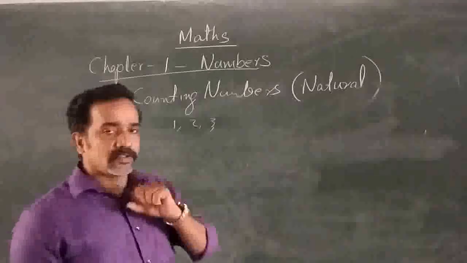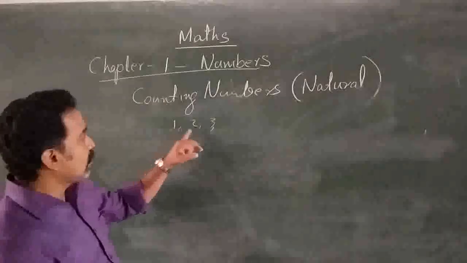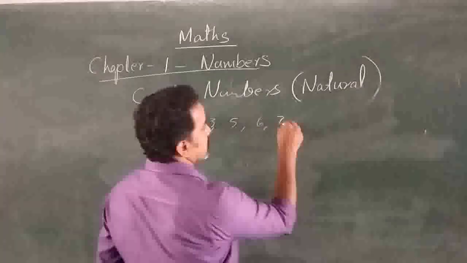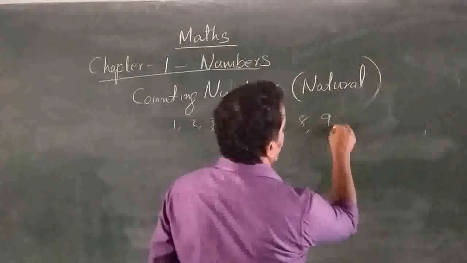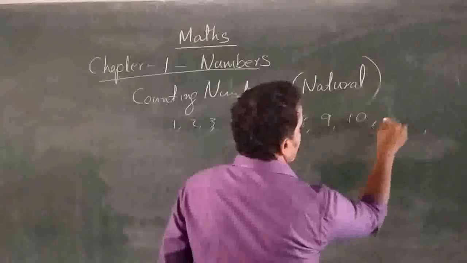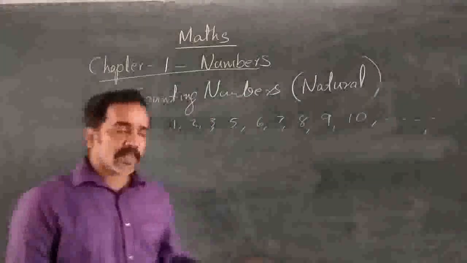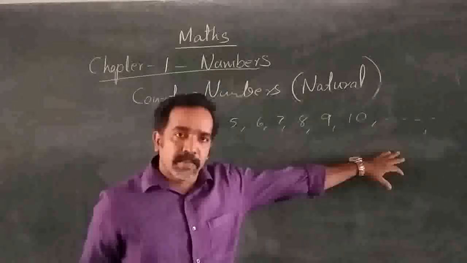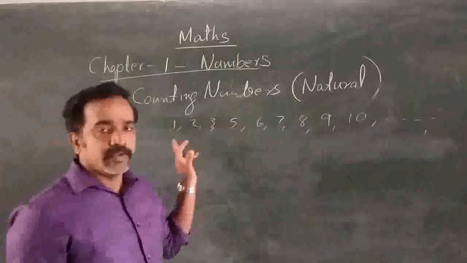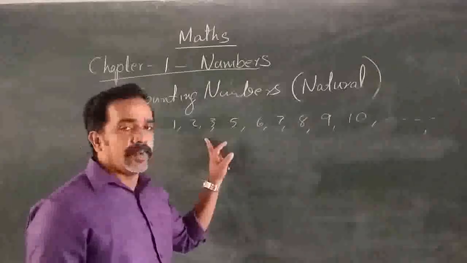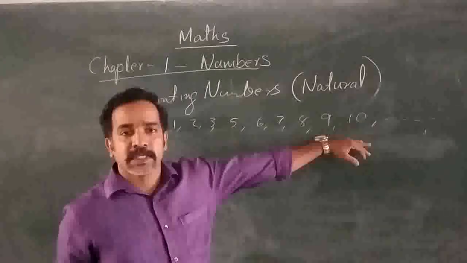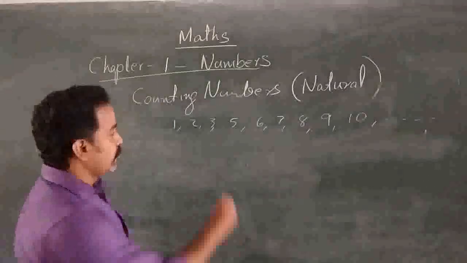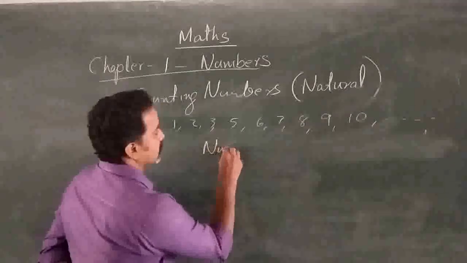To represent the natural numbers, we are using the symbols 1, 2, 3, 4, 5, 6, 7, 8, 9, 10, etc. These are the representation of natural numbers. And when you are representing a number using these symbols, it is called the numeral.